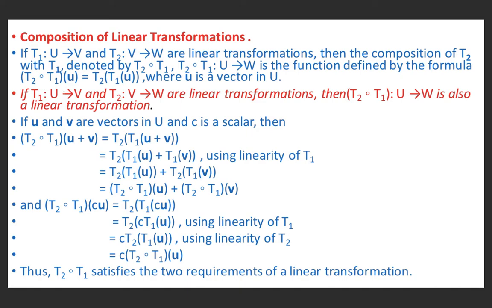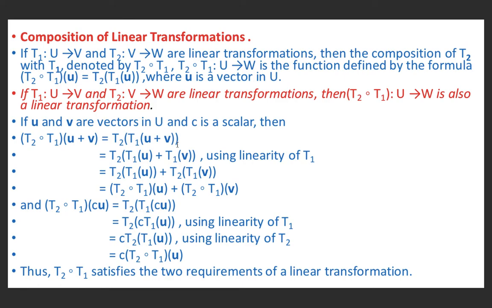If T1 is a mapping from U to V and T2 is a mapping from V to W, and both of these are linear transformations, then T2 of T1, which is a mapping from U to W, is also a linear transformation. If u and v are vectors in U and c is any scalar, then T2 of T1 of u plus v is equal to T2 of T1 of u plus v, by the definition of composition.